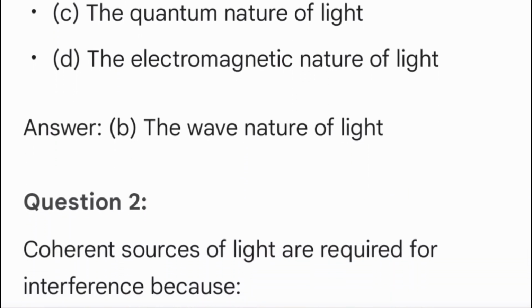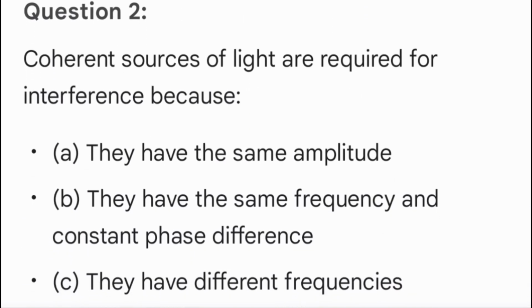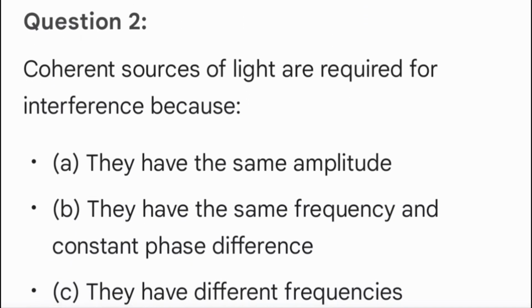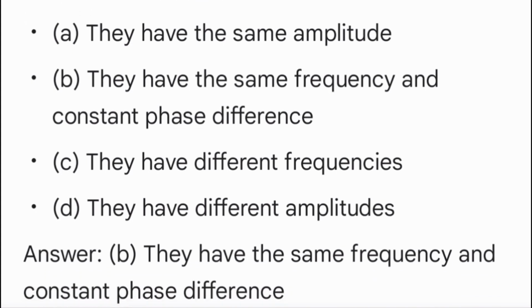Question 2. Coherent sources of light are required for interference because A. They have the same amplitude. B. They have the same frequency and constant phase difference. C. They have different frequencies. D. They have different amplitudes. Answer B. They have the same frequency and constant phase difference.